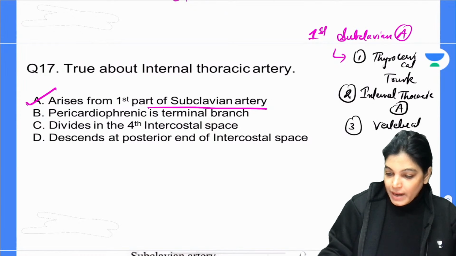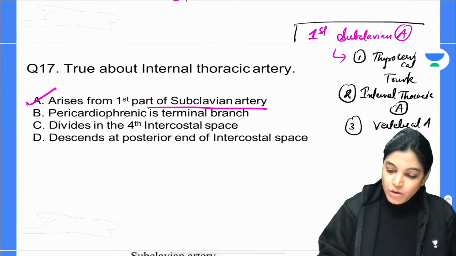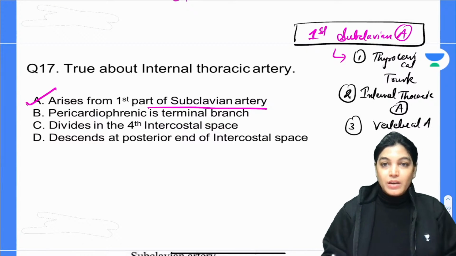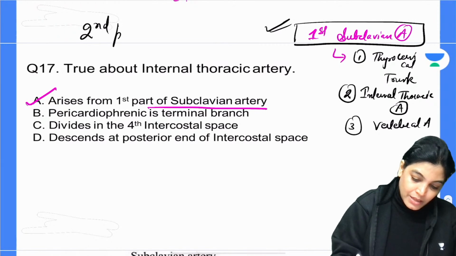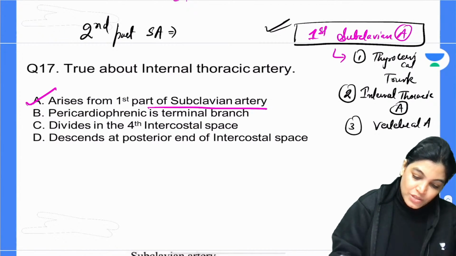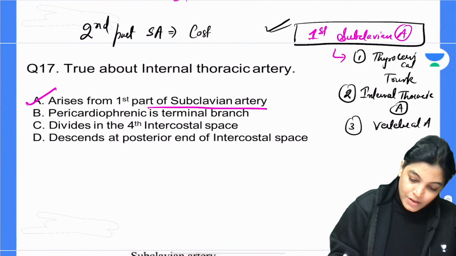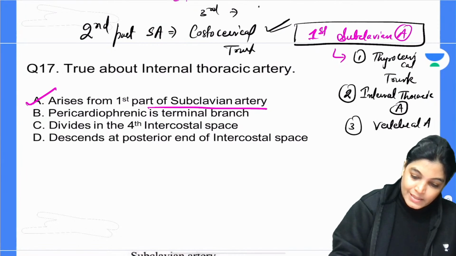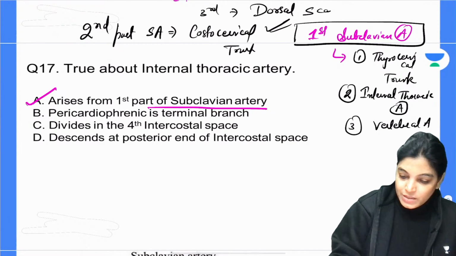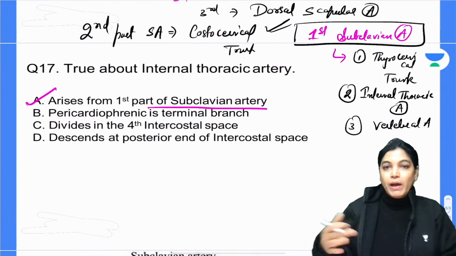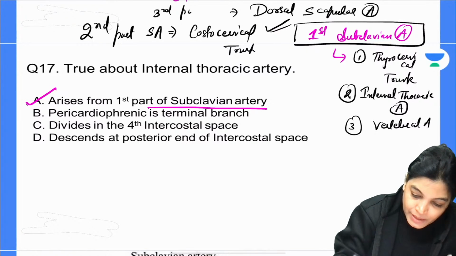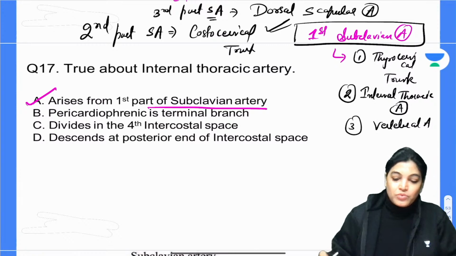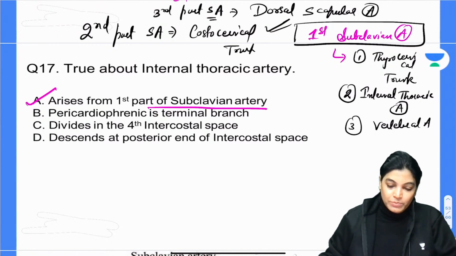From the second part, the costocervical trunk, and from the third part, the dorsal scapular artery. Actually this was not the MCQ, but it came to my mind, so I am writing it. The subclavian artery is divided into three parts by which muscle? Scalenus anterior.